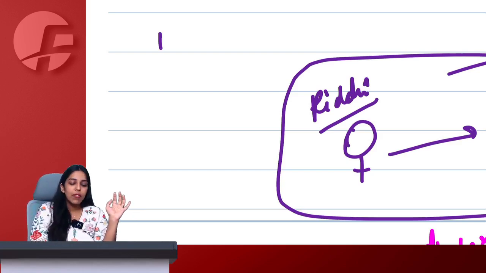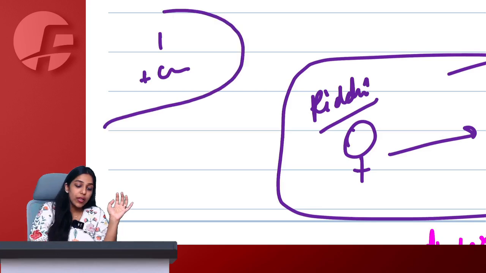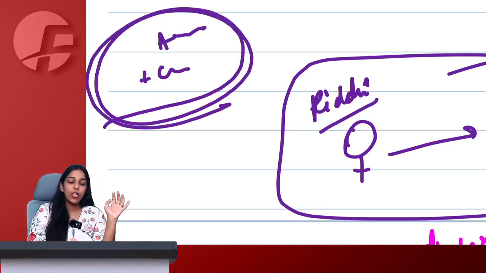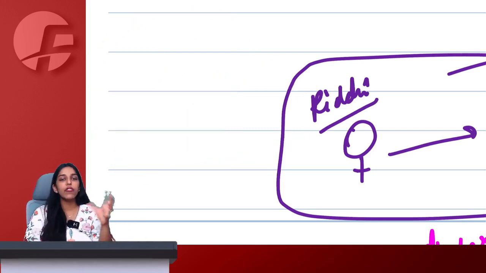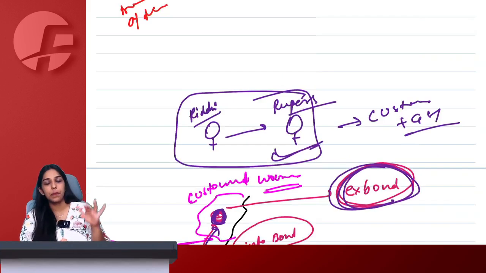So on customs assessable value plus custom duty, on this entire amount, we want to charge GST. And whenever you are paying custom duty, at that point of time only, you will have to pay GST.